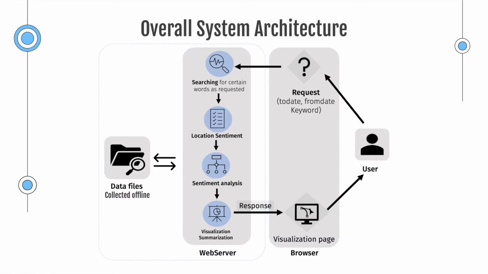Hello everyone, my name is Tarfa Al-Azizi. Our overall system architecture includes major elements. As you can see, we have the data files and the user. First, the data files contain the Twitter data, the text, and the metadata, all of it collected offline. Second, the user can generate a request to the web server based on a specific keyword and a time frame.